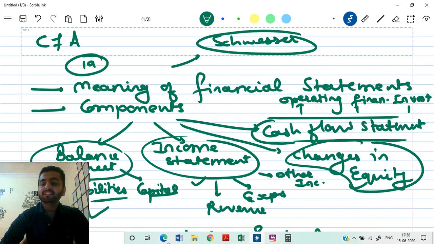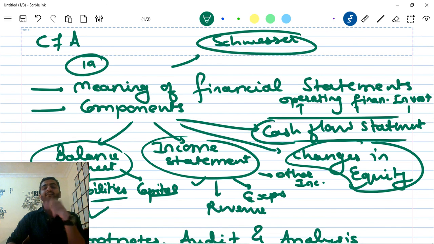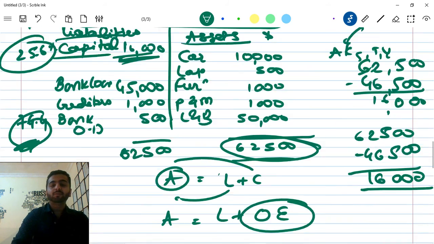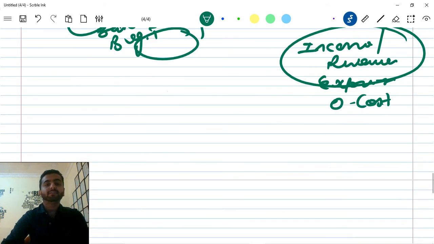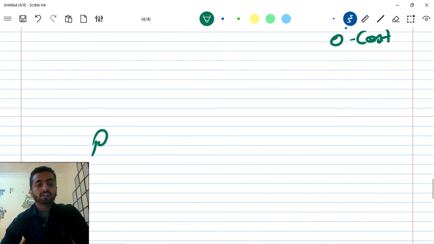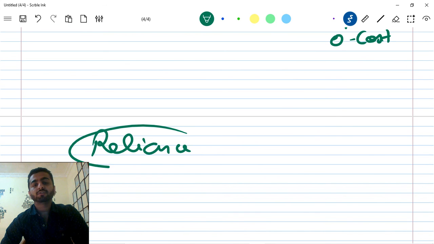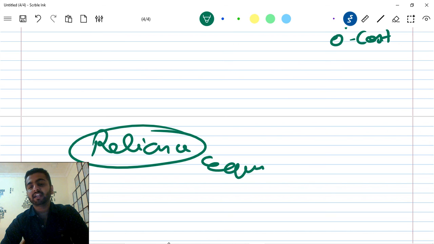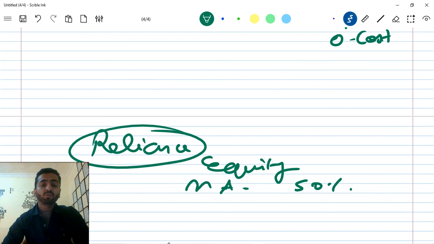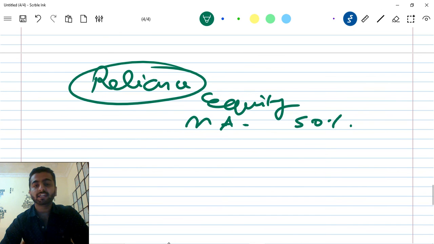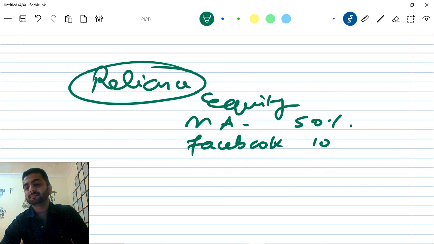Let's go on to changes in equity. As I have said, owner's equity is the amount you have invested in the business. Let's take an example from before COVID-19. Let's take an example of Reliance. Reliance, let's say, had shareholders, the owners of the equity. For example, let's say Mukesh Ambani had 50%. Now out of that 50%, Mukesh Ambani sold 10% of his share to Facebook. He sold, let's say, 5% to Silver Lake.